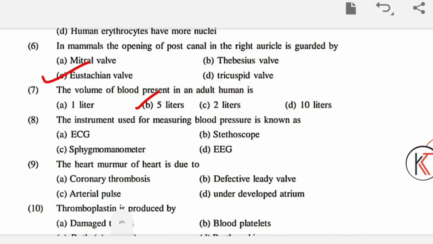Question number 8: the instrument used for measuring blood pressure is known as ECG, stethoscope, sphygmomanometer, and last EEG. What is the answer? It is very easy and you know that already. Sphygmomanometer is the instrument which we use for blood pressure measurement. Question number 9: the heart murmur is due to option A coronary thrombosis, option B defective valve, option C arterial pulse, and option D underdeveloped atrium. The answer will be the defective valve. That is why the heart murmur is audible.